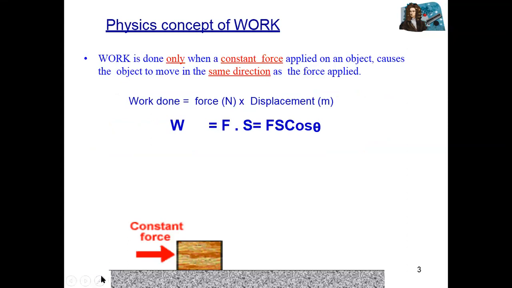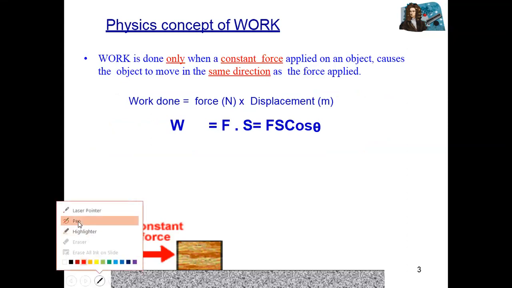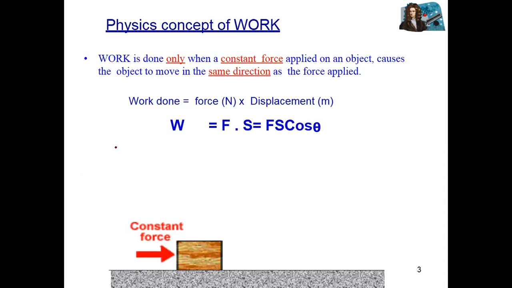For example, we have one body, you apply force on it, and this body is displaced from this initial position to another, the final position.